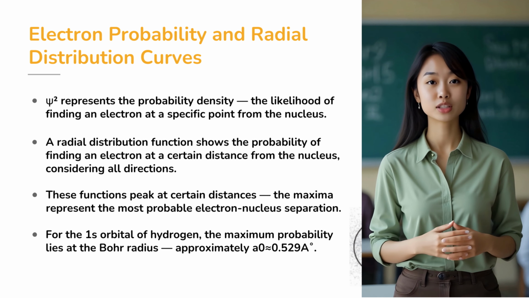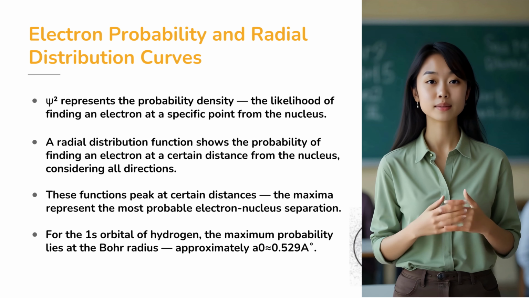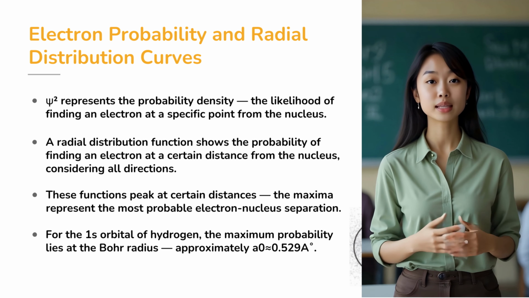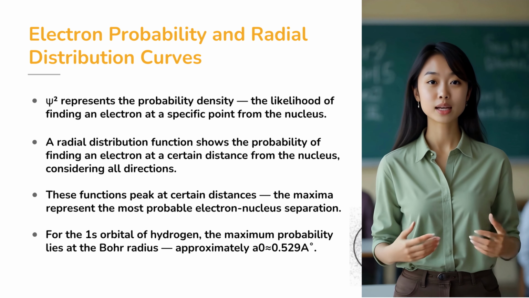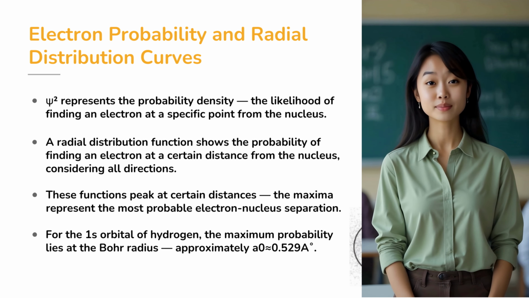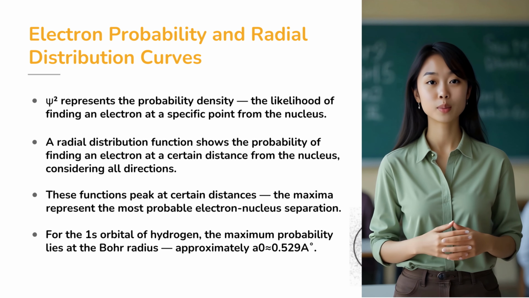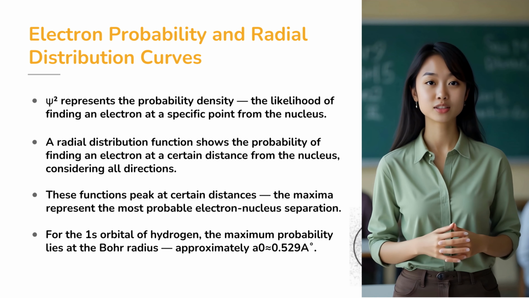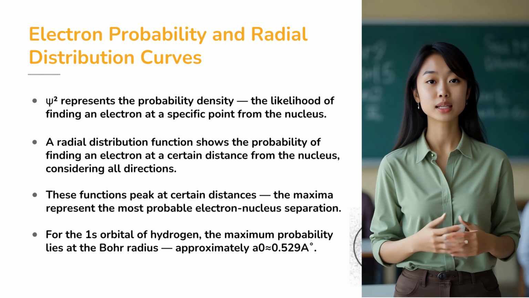This is where radial distribution curves come into play. The probability density, psi squared, gives us the likelihood of finding an electron at a point, but electrons move in 3 dimensions. So we multiply psi squared by the surface area of a spherical shell at a given radius to get the radial probability. This tells us the probability of finding an electron at a certain distance from the nucleus.